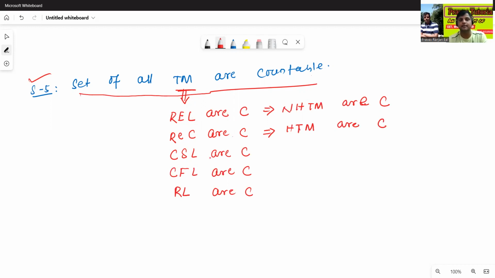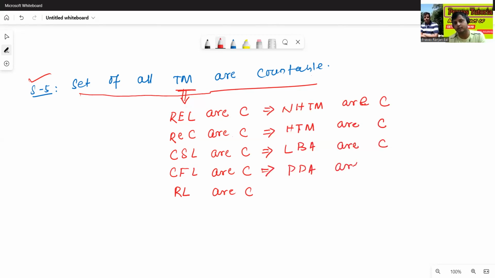Since context sensitive languages are countable, the existing machine for CSL is what? Linear bounded automata. Linear bounded automata are countable. Since CFLs are countable, the existing machines for CFL are pushdown automata.